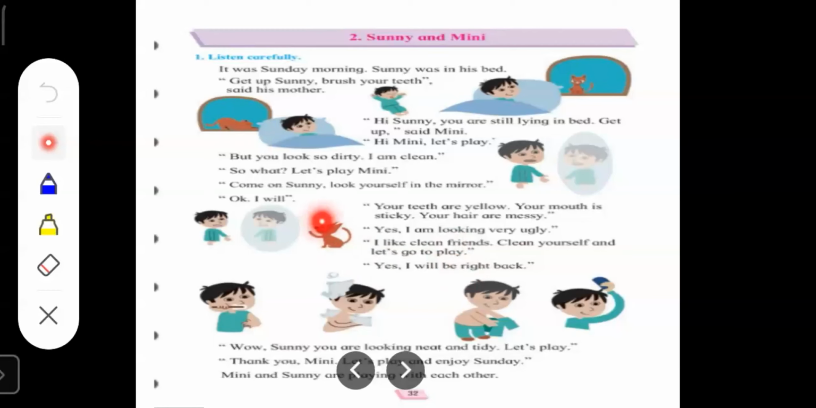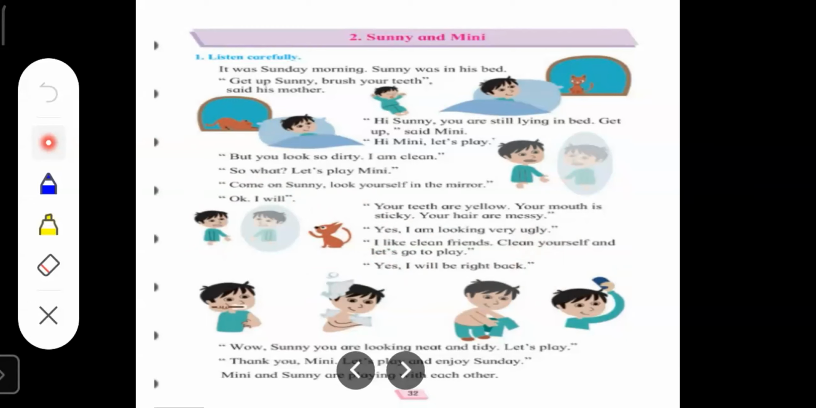Children, Minnie is so clean over here. You can see here, Minnie is looking so clean. But Sunny is looking untidy. So Minnie is telling, I like only clean friends. Clean yourself and let's go to play. Clean yourself means Minnie is telling Sunny to have a bath, brush his teeth, wear clean clothes, and then they will play together. Then Sunny is telling, yes, I will be right back.